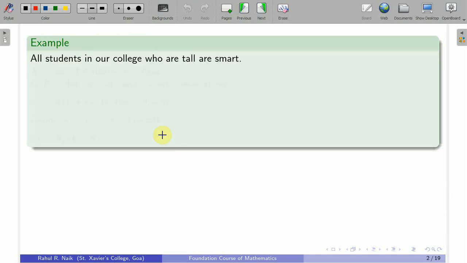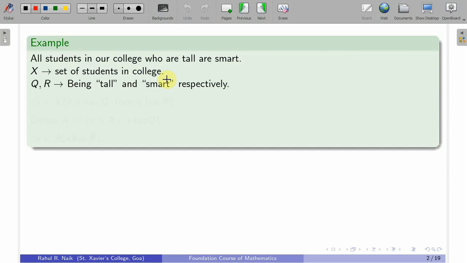So, let us see one example for that kind of statement: all students in our college who are tall are smart. So, this is an implication statement. What does it say? Given any student in this college, if he is tall, then he is smart. So, how would we write this? First thing we need to identify the set X. It is the set of students in the college. Q and R are the two properties, first one being tall and the second one being smart.